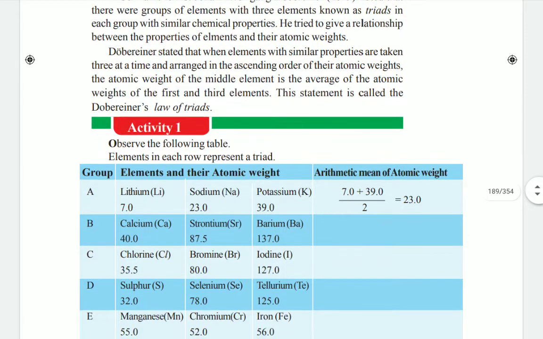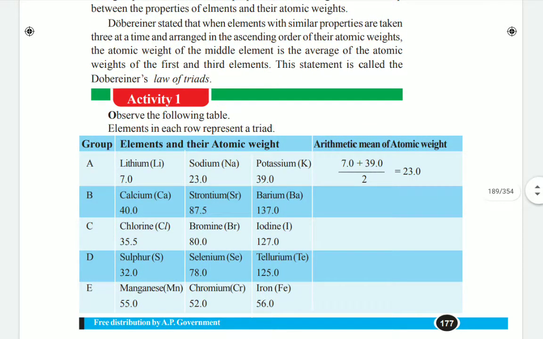Here, children, they have given one table. If you observe this table, we can understand Döbereiner's triads very clearly. Here you see. In group A, he took 3 elements: first lithium, sodium, potassium. Okay, lithium. What is the atomic weight of lithium? 7.0.